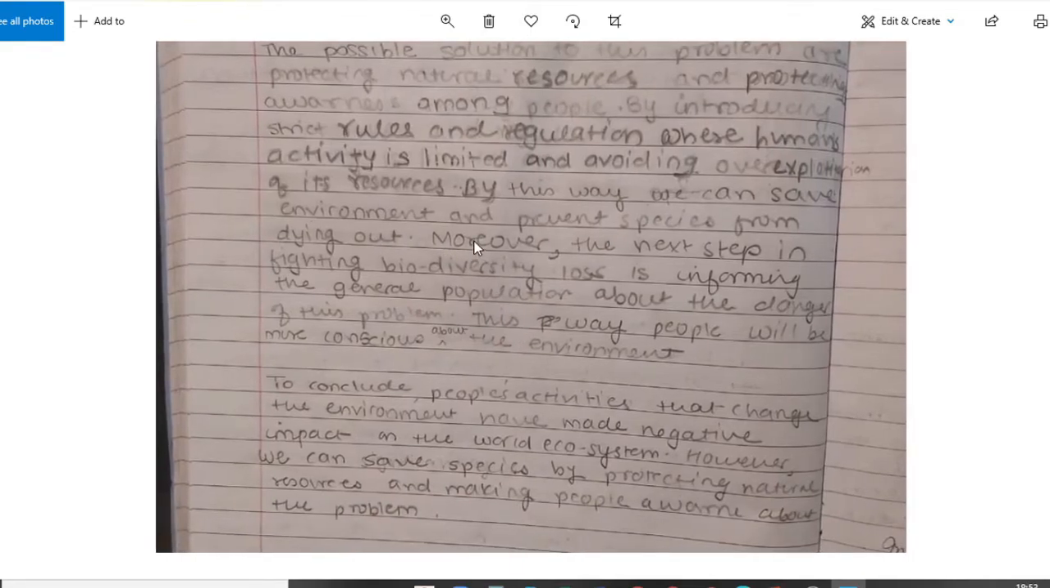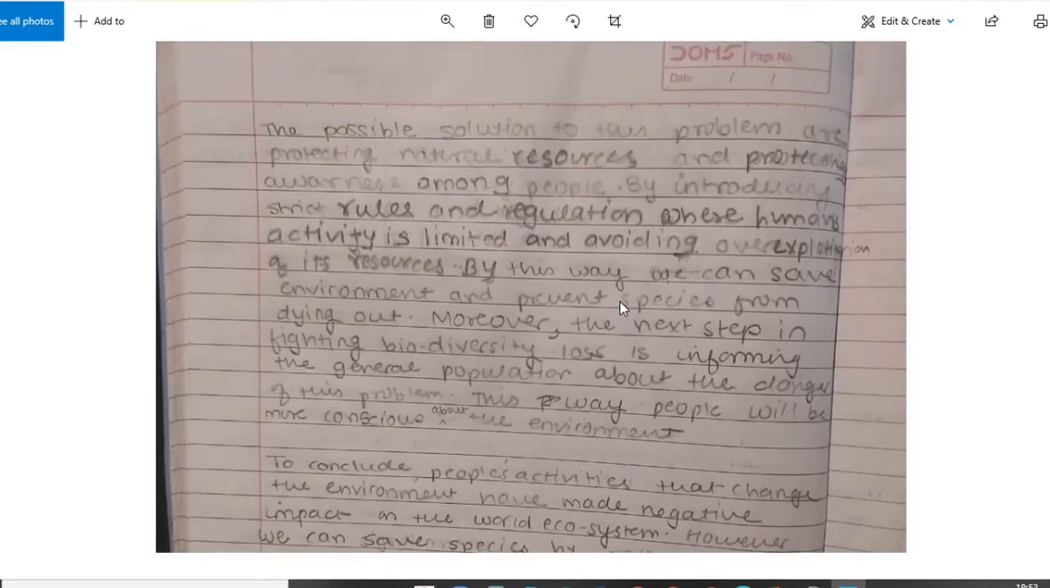Very good. Moreover, the next step in fighting biodiversity loss is informing the general population about the dangers of this problem. You can say educating the general population. Informing is a wrong word here. You need to educate them. You need to create awareness, but you cannot use the word create awareness again. You can say educating the general population about the dangers of this problem. This way, people will be more conscious about the environment. Okay, so there are two ways, that is introducing strict rules and regulations, and second point is educating the people.